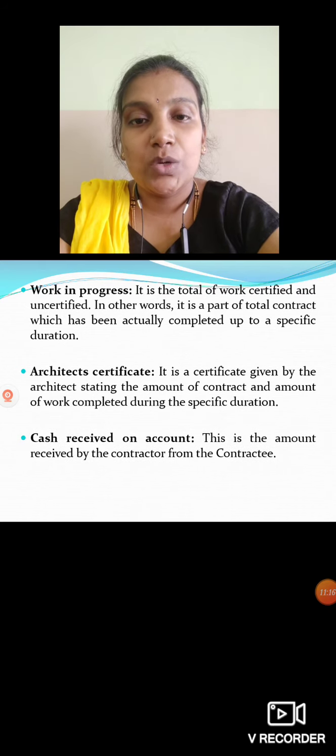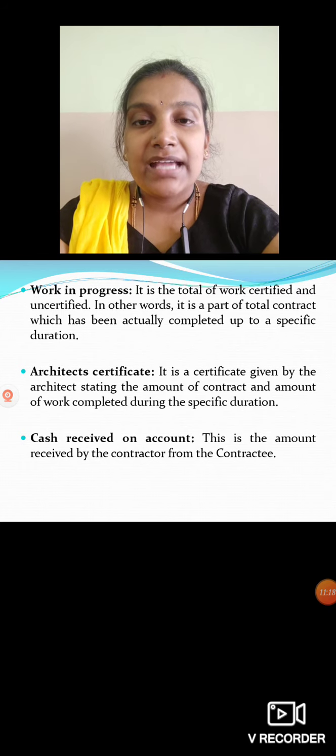Then next we have architect's certificates. It is a certificate given by the architect for completion of the contract. He will write the amount of contract, meaning the contract price, and the amount of work completed during a specific duration. He writes both: how much contract price you have, how much work has been completed, and at what duration you have completed how much work.